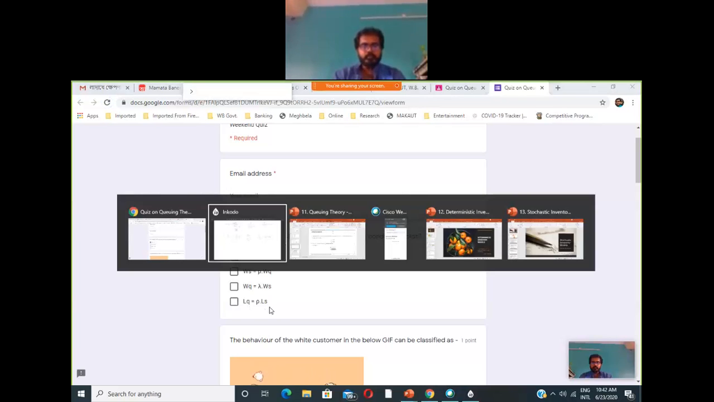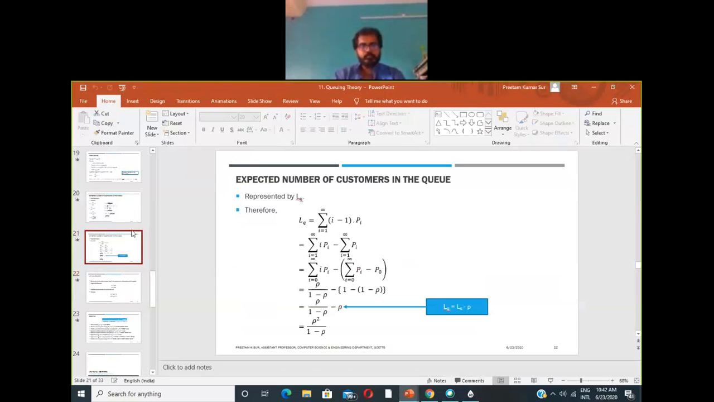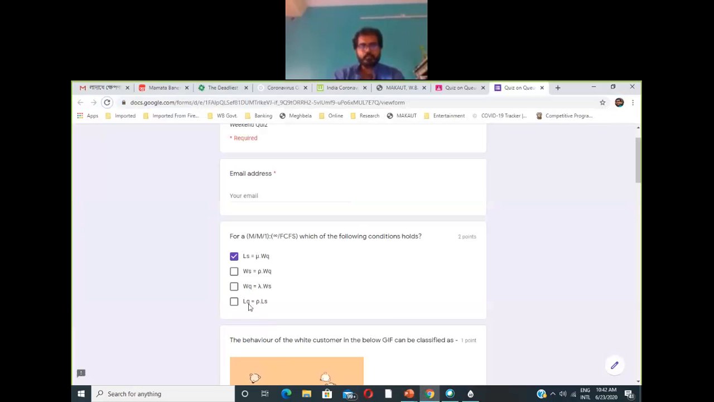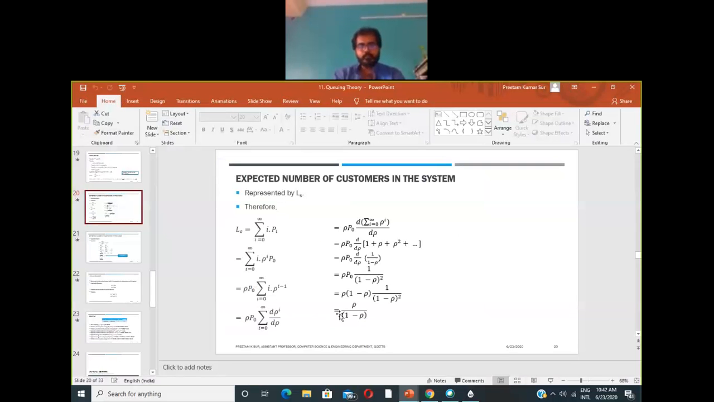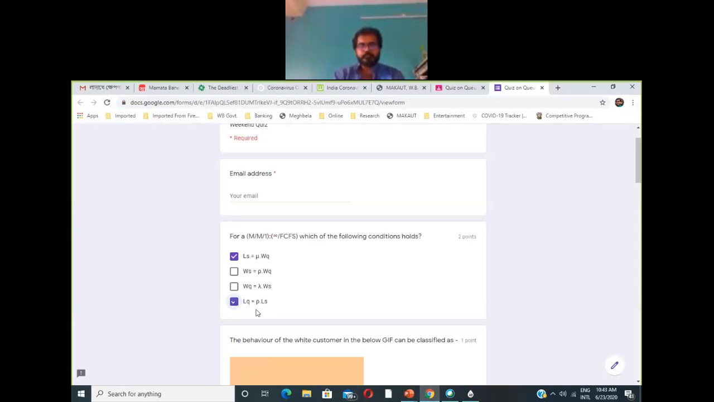So if you look at it, the expression for ls is rho divided by 1 minus rho, right? Now it is asking for rho into ls. So if you multiply rho with ls, you will get rho square divided by 1 minus rho, right? And rho square divided by 1 minus rho is nothing but lq. So this condition is true. Okay. So this is how the first question you can find out.